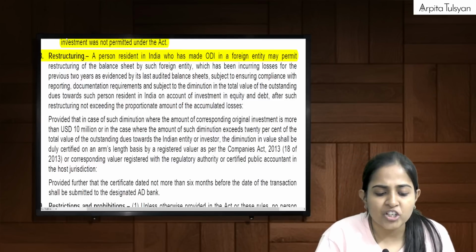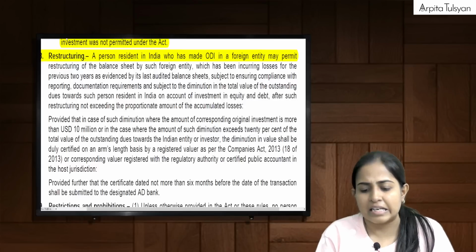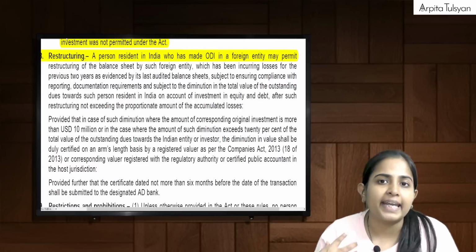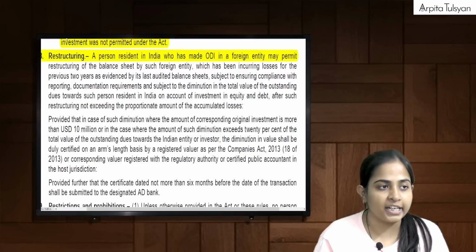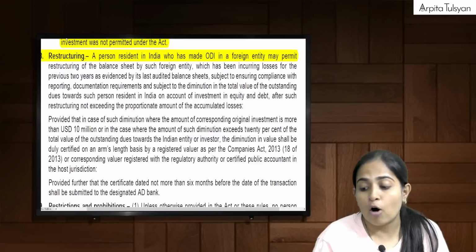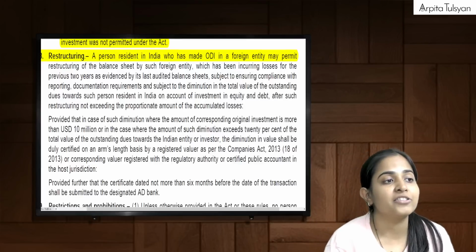Okay, it has been doing losses. Then, subject to all the compliances, etc., we can allow a PRI, an investor of that particular foreign entity, we can permit restructuring of balance sheet.